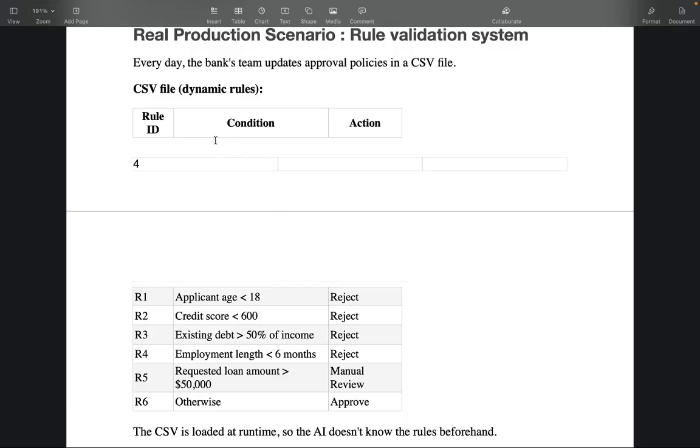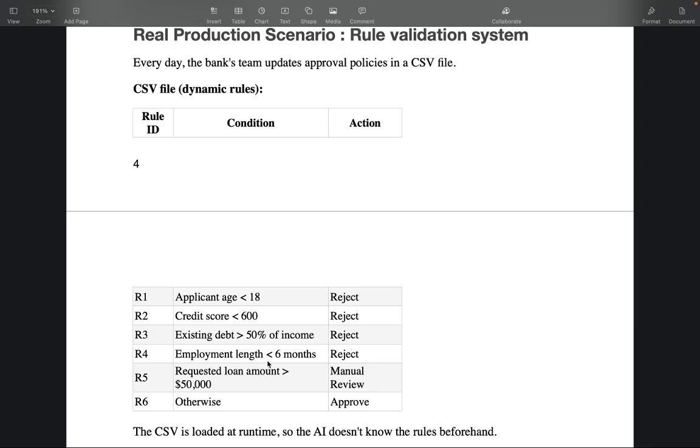So let's say they have a rule ID and the condition: if applicant age is less than 18 years and they're applying for a loan, reject their loan. And if their credit score is less than 600, let's say, reject their loan. And similarly, if existing debt they already have is greater than 50% of their income, reject their loan.